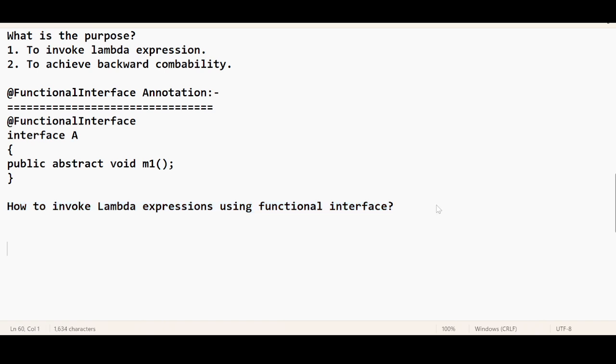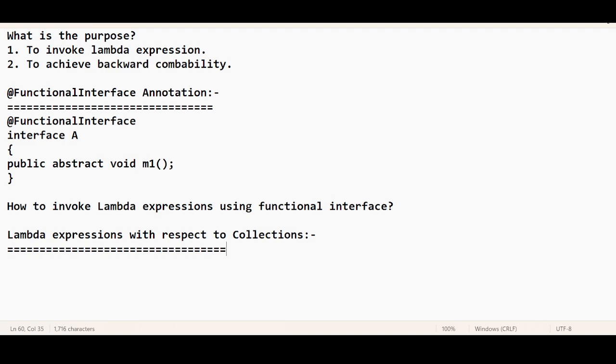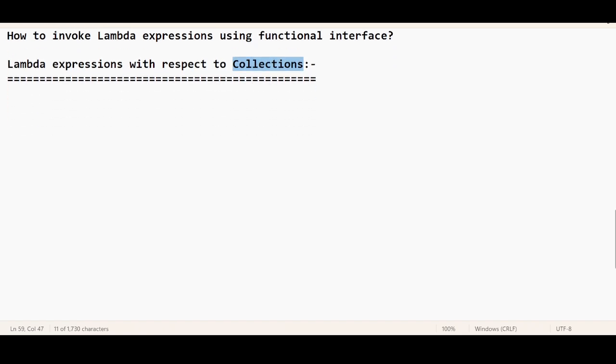Today we will start discussing Lambda expressions with respect to collections. Already we have completed discussing each and every collection topic in detail. So how can we apply the Lambda expression with the collection framework? Again, I'm going to give you a brief recap about the collection framework.